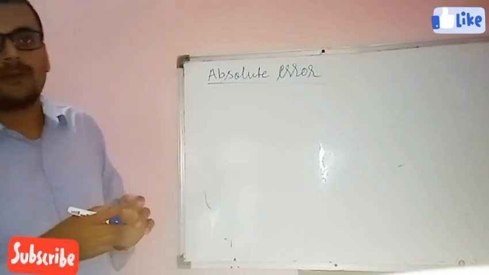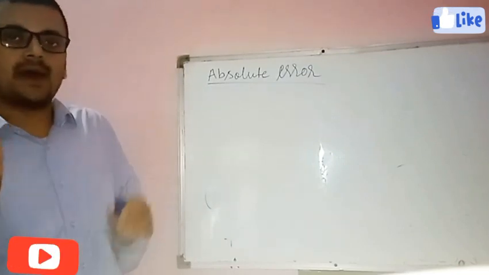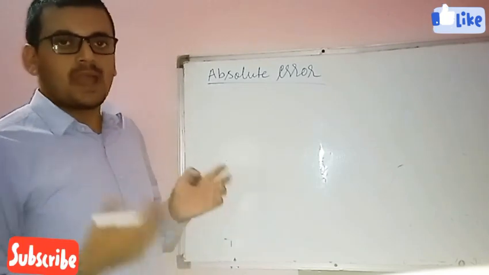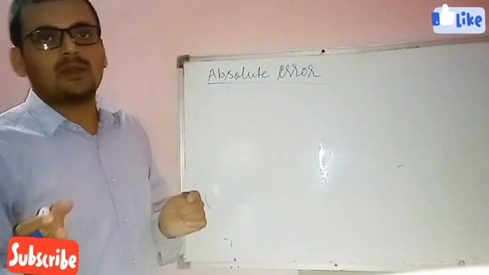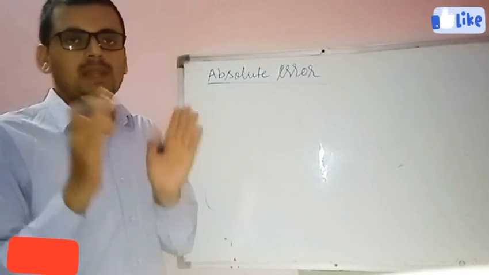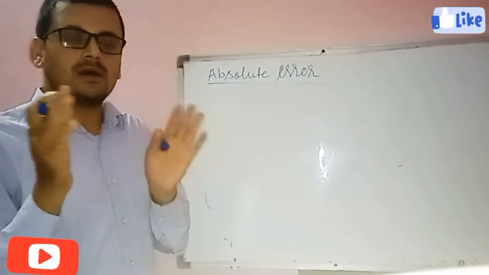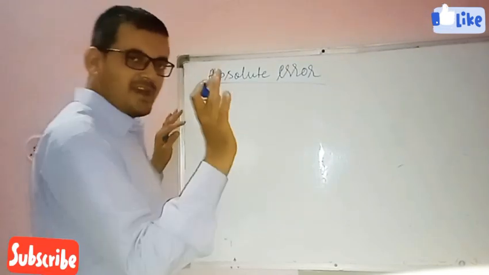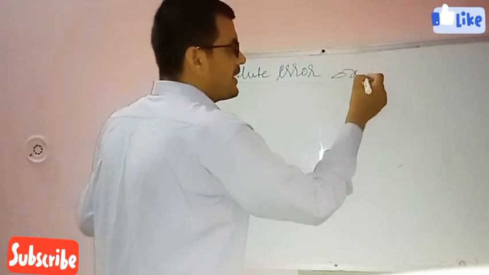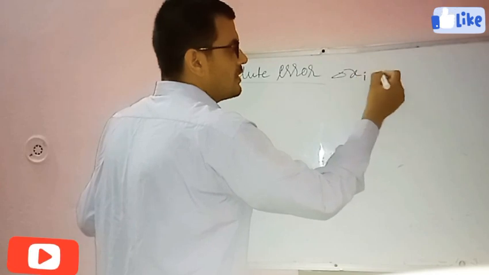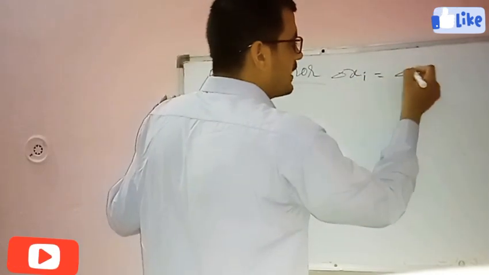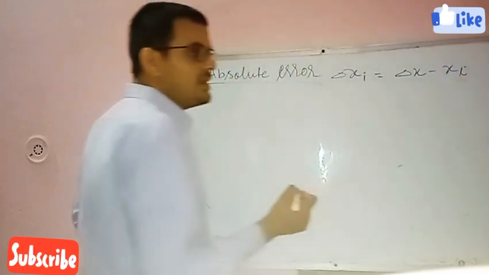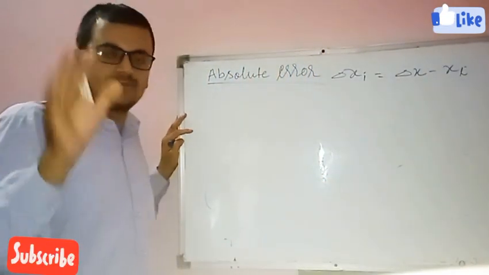What is the meaning of absolute error? Absolute error is the difference between mean value, delta x, and observed value in any given observation.